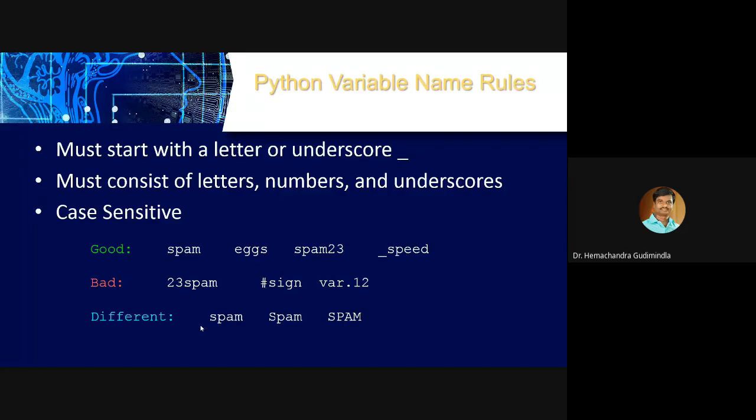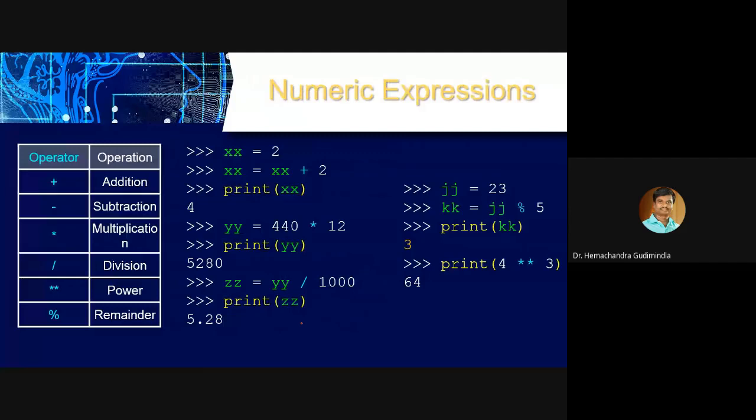We should not use keywords as a variable name. It should not begin with numbers, or you can see here, right? It should not begin with a symbol. It should not be like a point. We should not give the variable name like this. Capital letters are different, that means it is case sensitive.